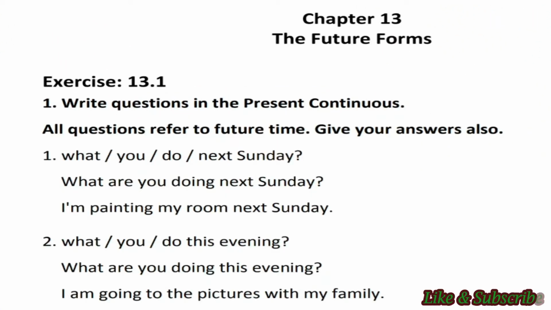Today I am going to start class 6 English grammar textbook chapter 13, and that is future forms. First of all, what is future tense? A tense expressing an action that has not yet happened or a state that does not yet exist. Now we can express futurity in three ways. First, by using the present continuous. Second, by using going to plus V1. Third, by using will or shall plus V1.